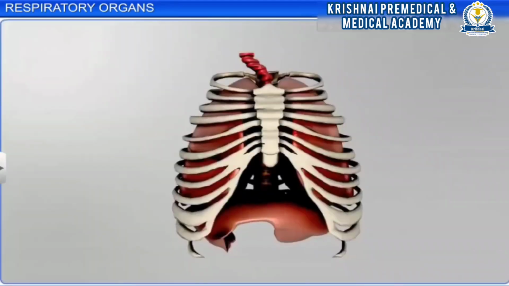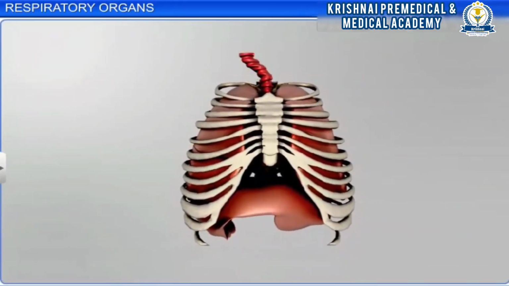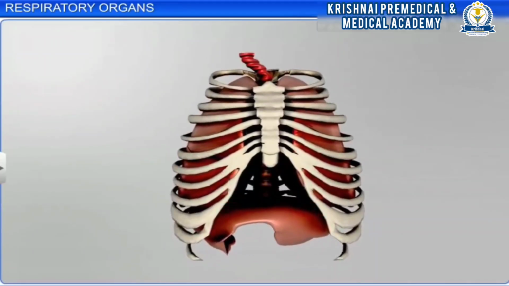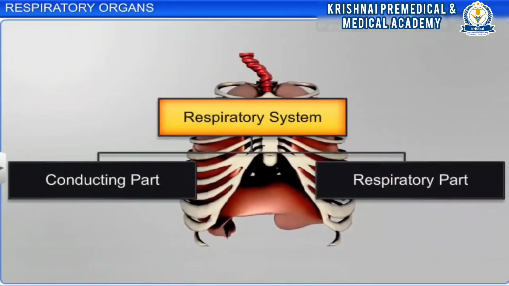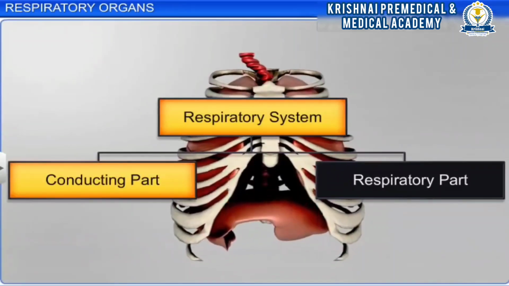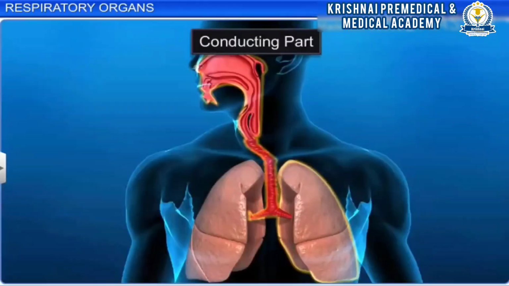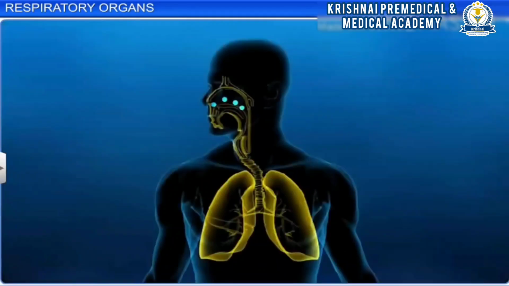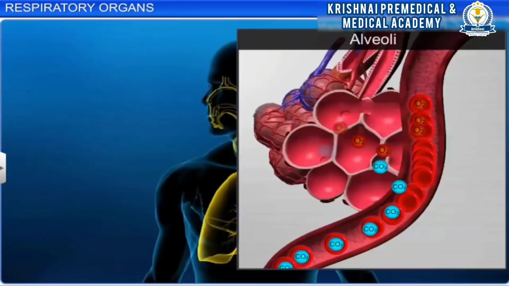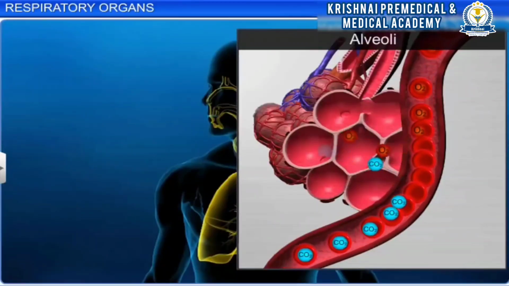The lungs in the thorax are arranged so that any change in the volume of the thoracic cavity is reflected in the lung cavity or pulmonary cavity. Based on function, the respiratory system is divided into two parts, the conducting part and the respiratory part. The conducting part spreads from the external nostrils to the terminal bronchiole. It transports atmospheric air to the alveoli, clears it of foreign particles, and humidifies the air.